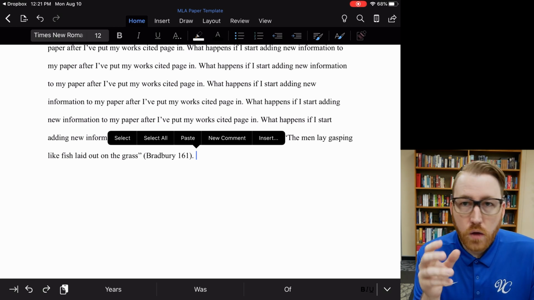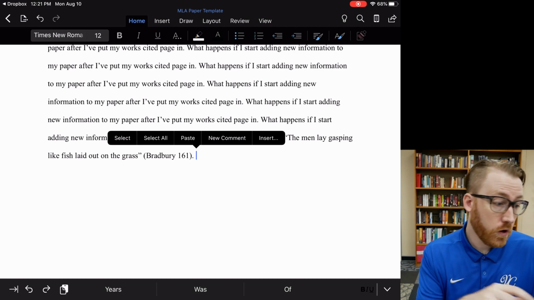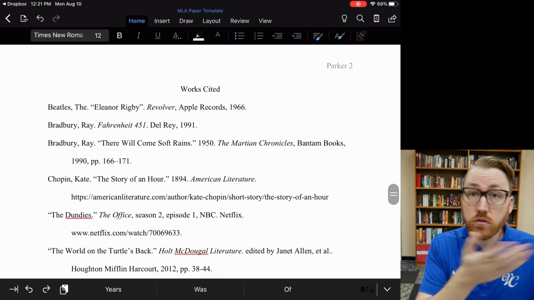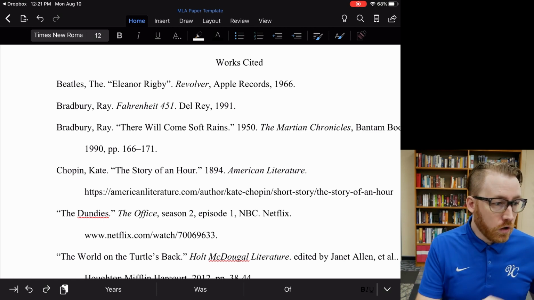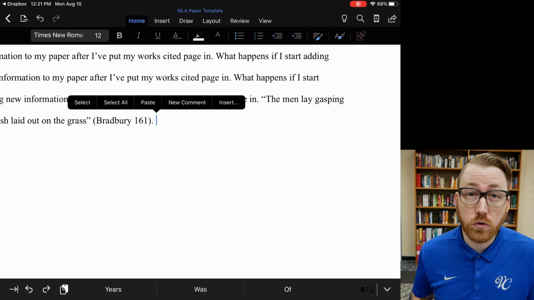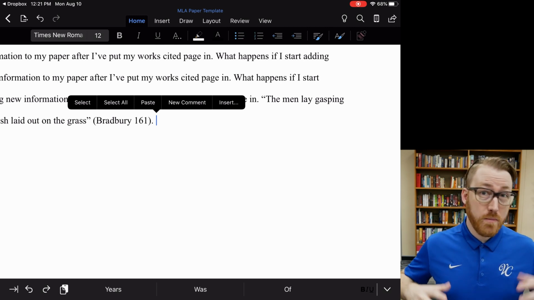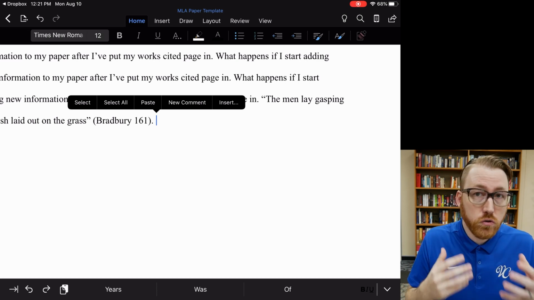Let's say that I want to summarize a little bit of information from the next text on my works cited, a short story from The Martian Chronicles called "There Will Come Soft Rains." Even if it is a summary or a paraphrase, you still need to include an in-text citation. I may repeat that over and over again because it's always the truth and you need to make sure you don't forget that.